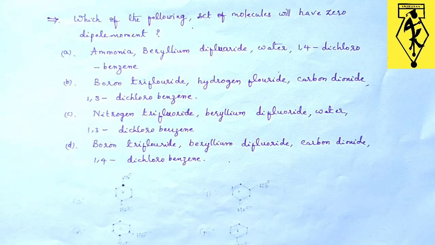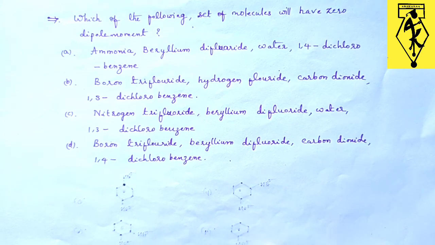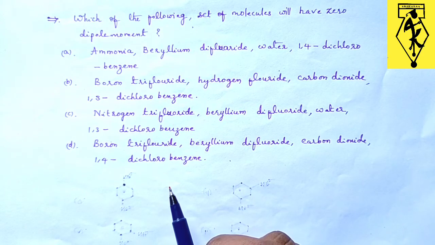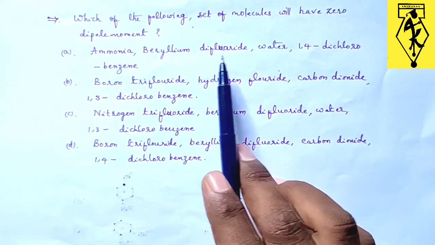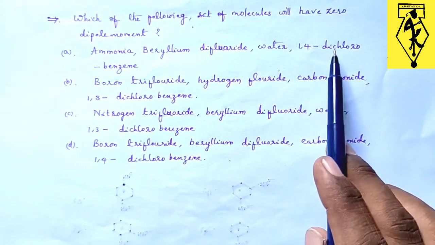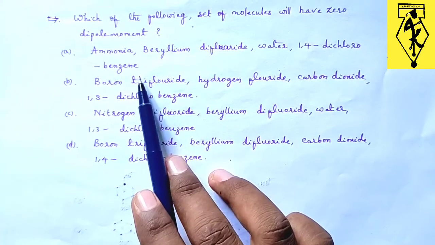In this video, we are going to discuss previous year problems from chemical bonding. So this was the question: which of the following sets of molecules will have zero dipole moment? This means if any one of these options has a dipole moment, then we should not consider that option as the correct one. In the first option, they have given ammonia, beryllium difluoride, water, 1,4-dichlorobenzene.